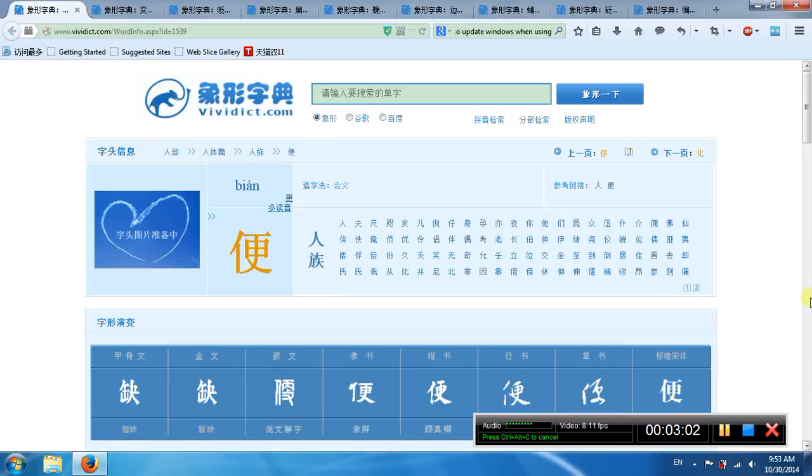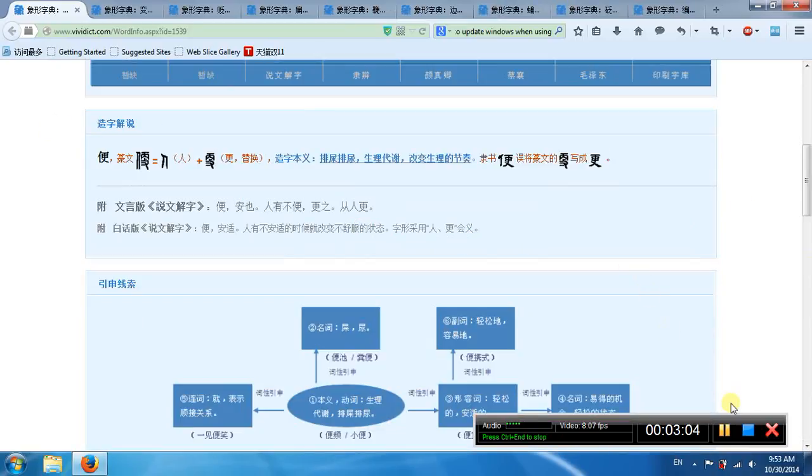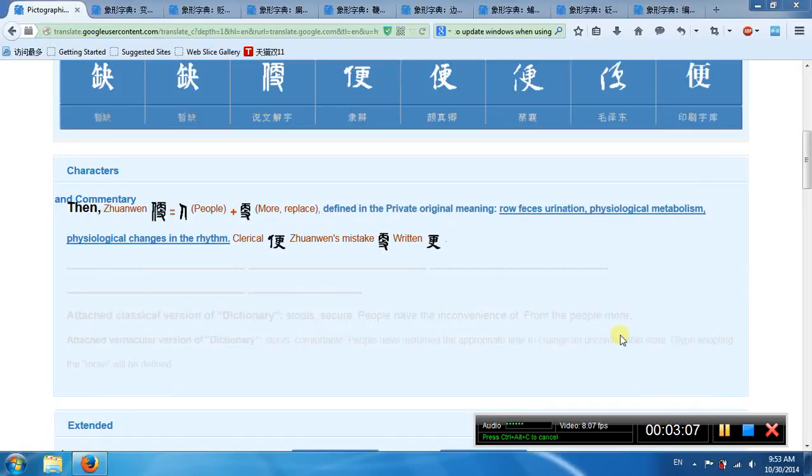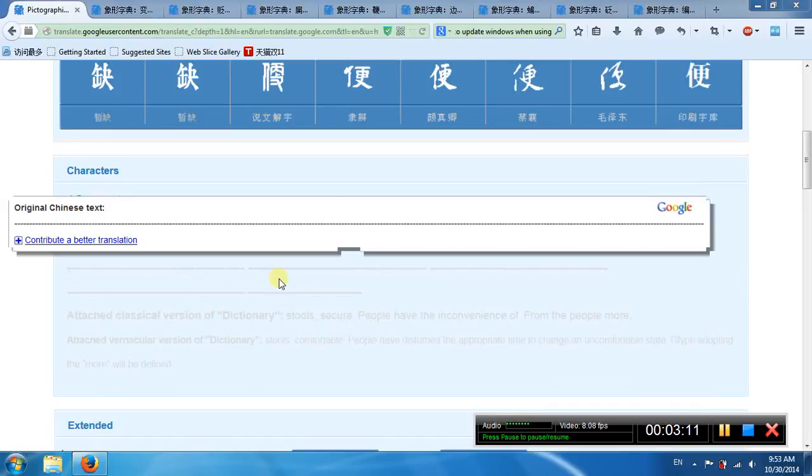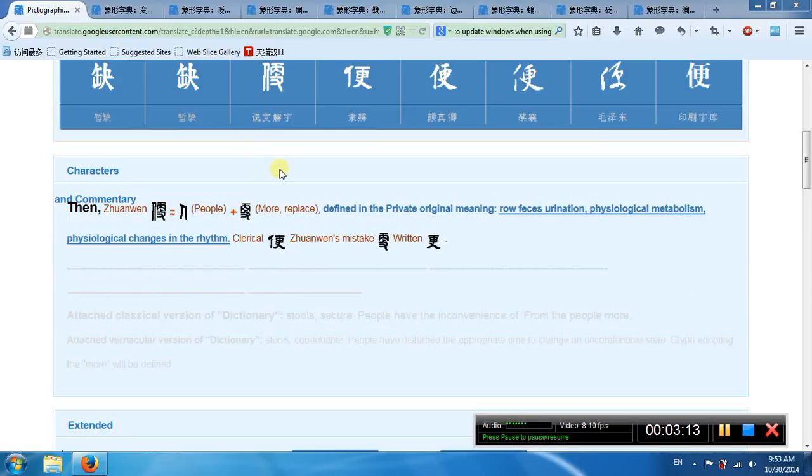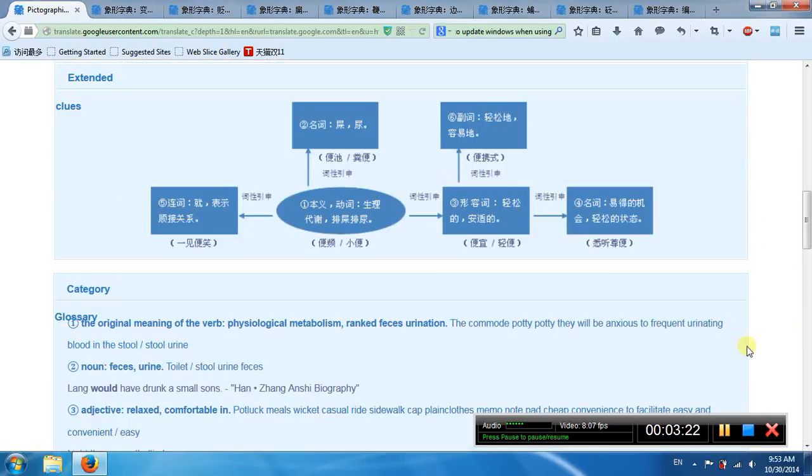This is another bian. So its left part means people, its right part means replace. So its meaning is philosophy, metabolism. This bian. So its original meaning is physiological metabolism, urination.